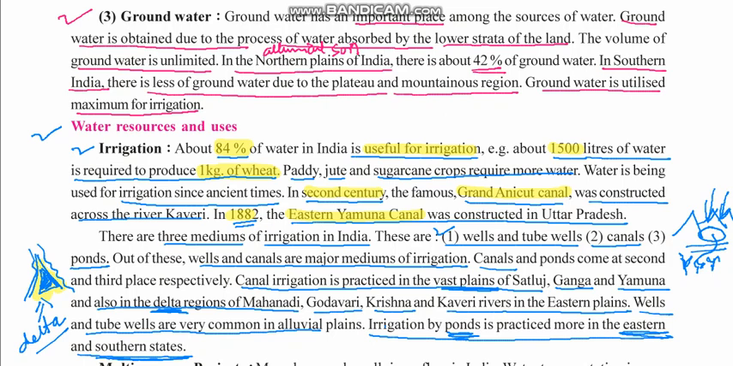So you can see there are three mediums: wells and tube wells, canals and ponds, and they are mainly used in different geographical conditions, right? Canals are mainly used where the flow of the river is good and where there are vast plains, while irrigation from ponds is mainly practiced in eastern and southern states, right? So in this video lecture we will stop here.